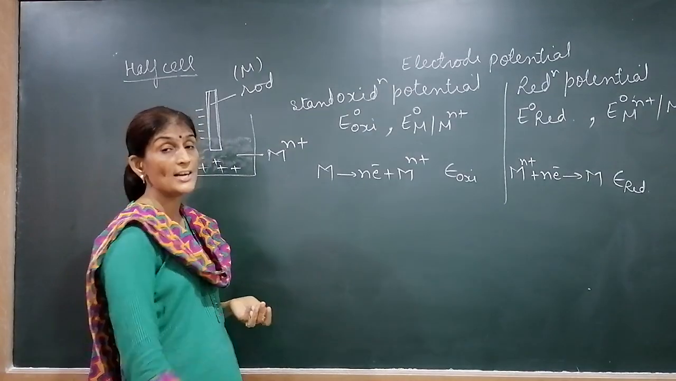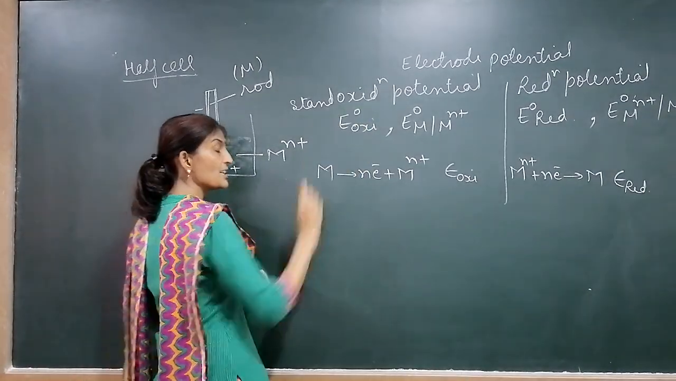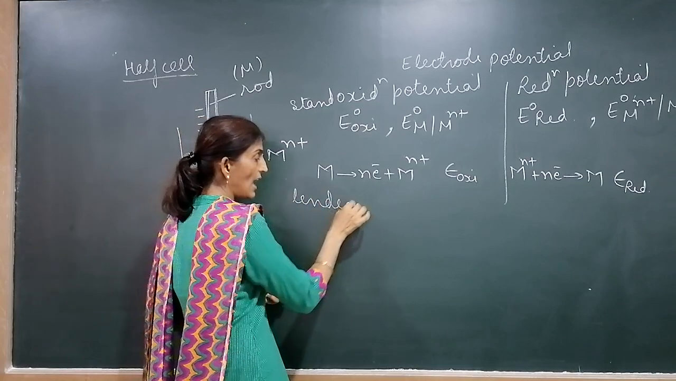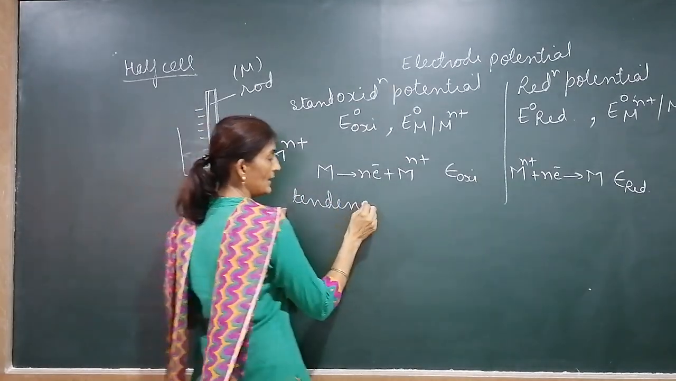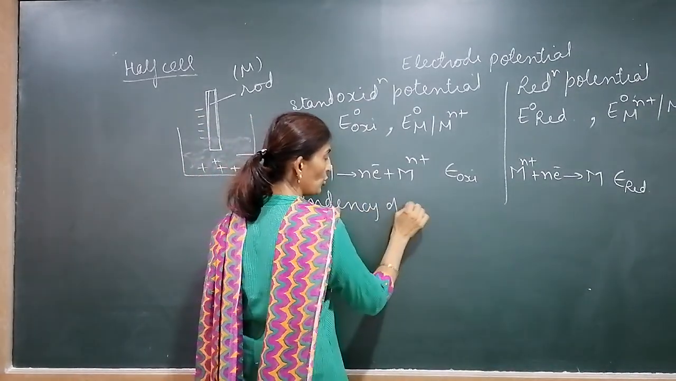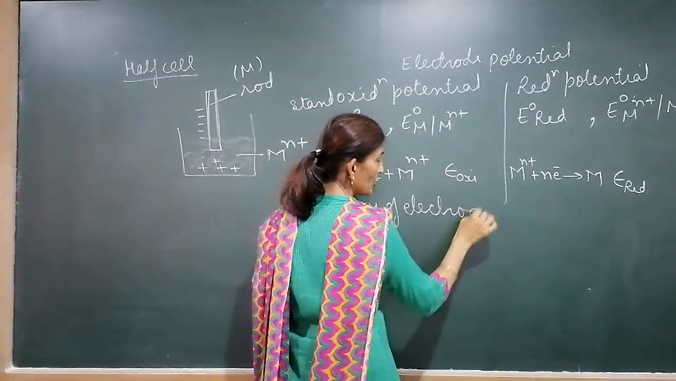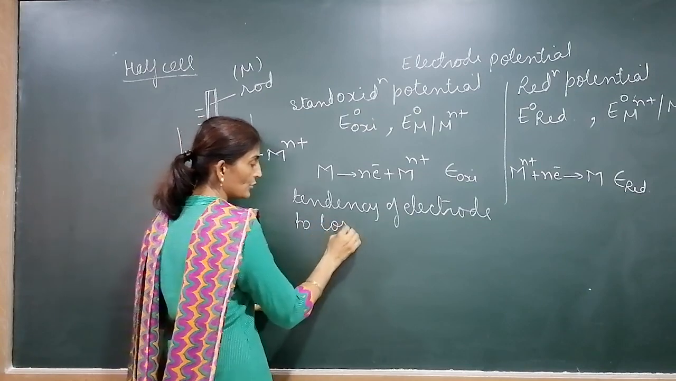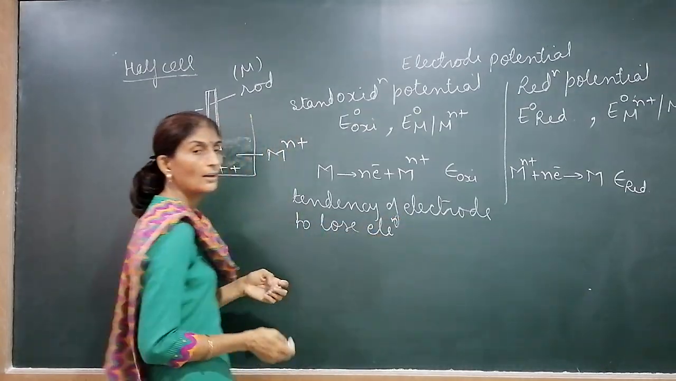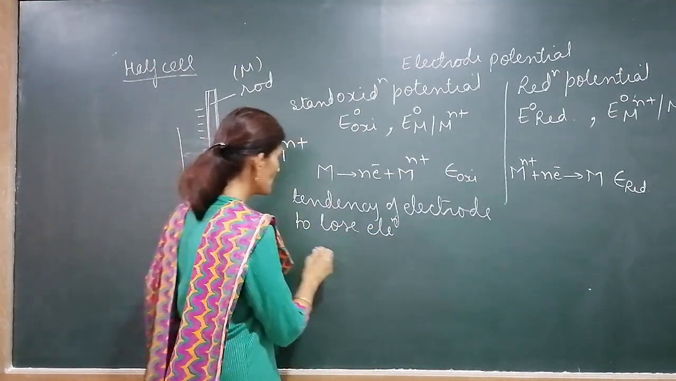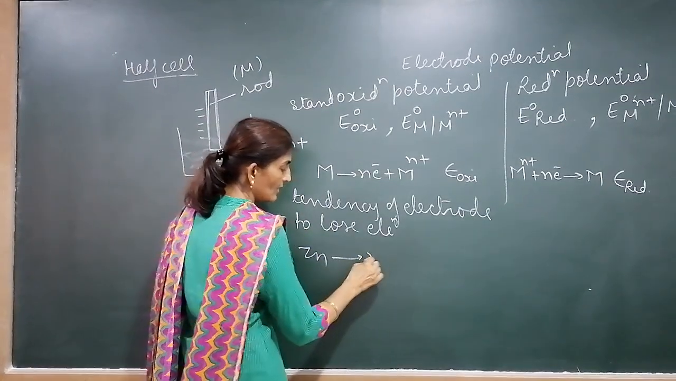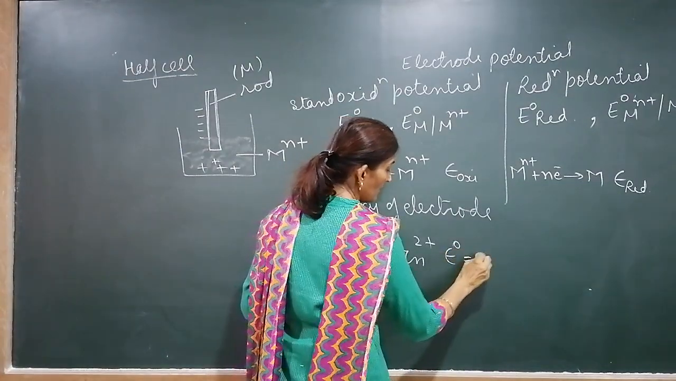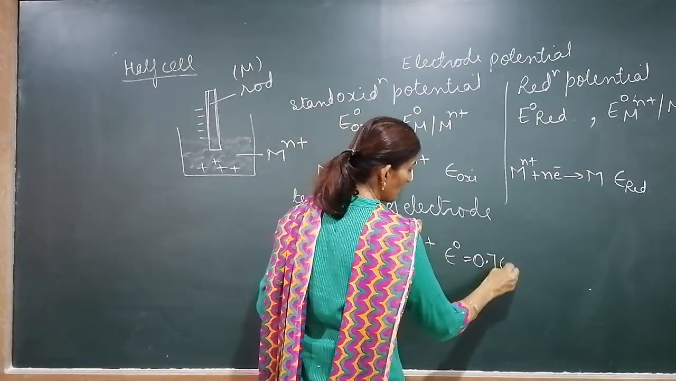Now what are oxidation and reduction potential? Oxidation potential means the tendency of a half cell, the tendency of the electrode to lose electrons. Suppose we have a zinc half cell. For this reaction, the E naught value is given as 0.764. What does it mean?